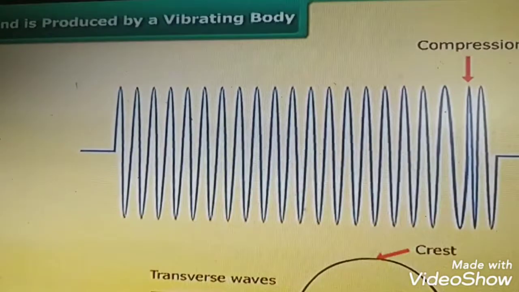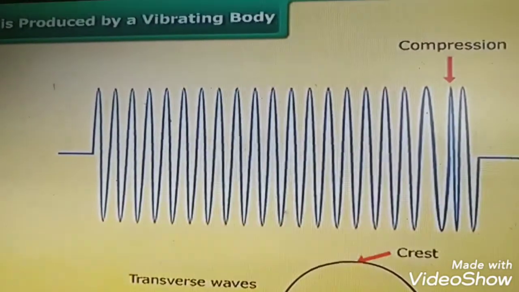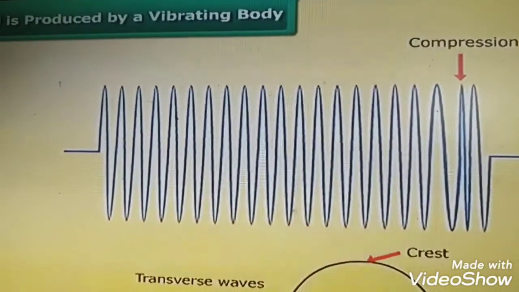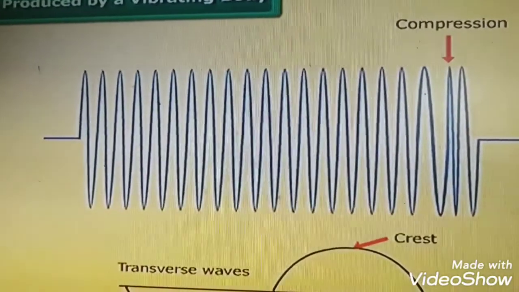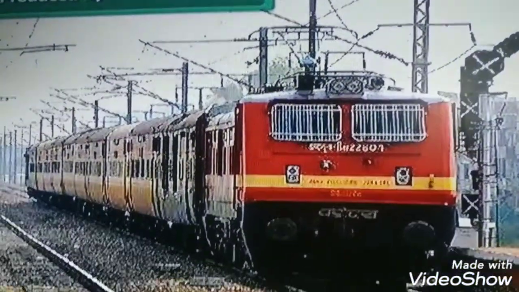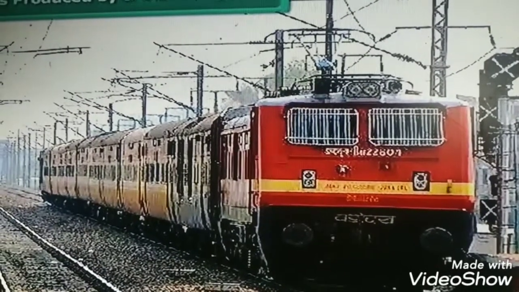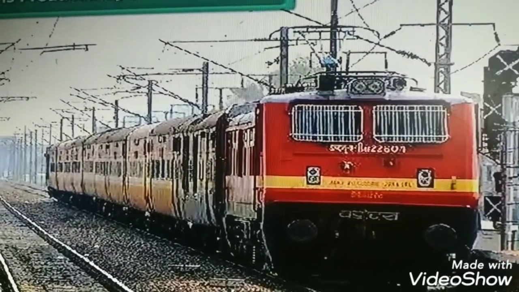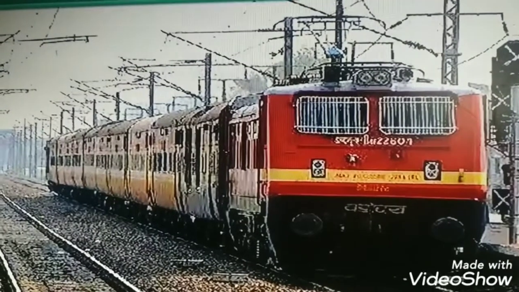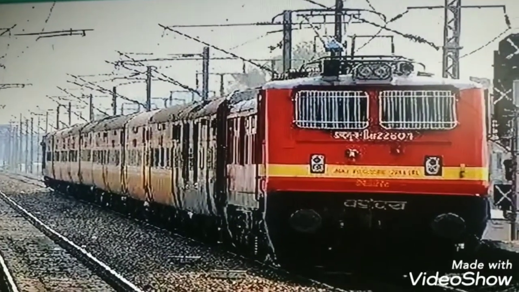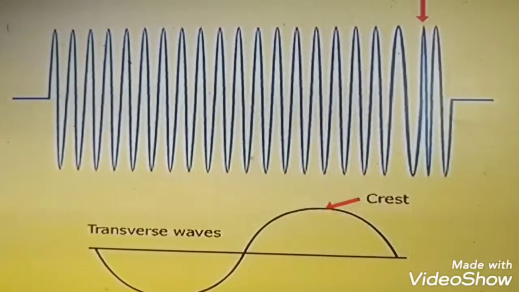So vibration needs a medium. That means for the traveling of sound, it needs a medium. You can understand this after a train has passed away. If you keep your ear on the railway track, you can still feel the vibrations of the train movement.